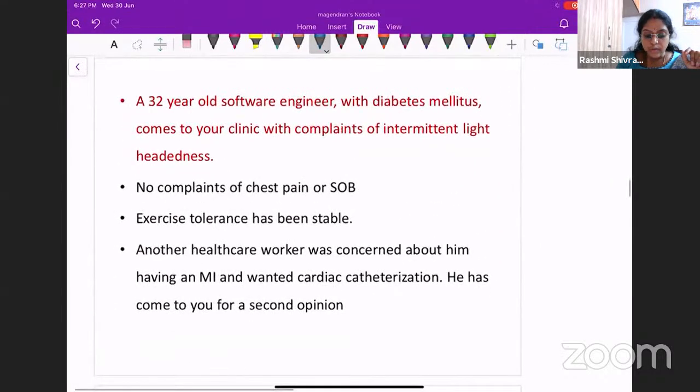A 32-year-old software engineer with diabetes mellitus comes to your clinic with complaints of intermittent lightheadedness. He does not have any chest pain or shortness of breath. He just says, I feel lightheaded occasionally. I have been exercising, and my exercise tolerance has been comparatively stable. I don't find that I'm feeling more fatigued nowadays. He gets an ECG done and takes it to a healthcare worker who says that he is having an MI and needs to undergo cardiac catheterization. He's so worried and comes to you for a second opinion. So what will you tell this patient?